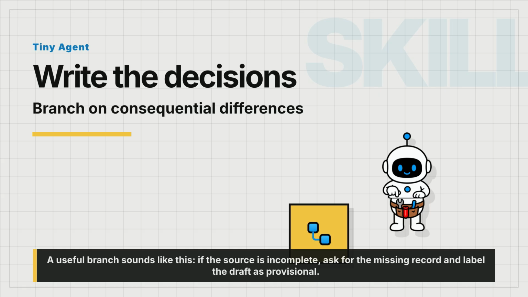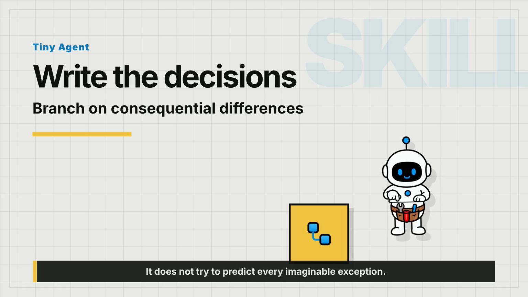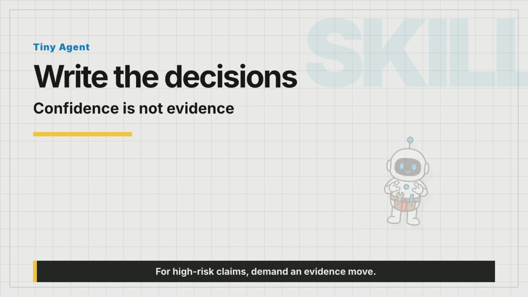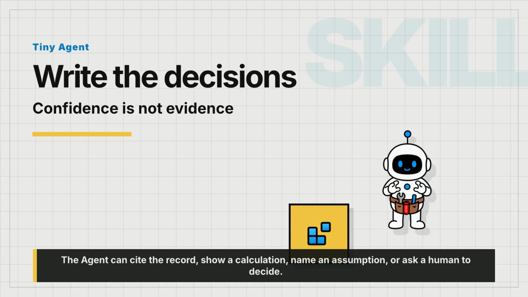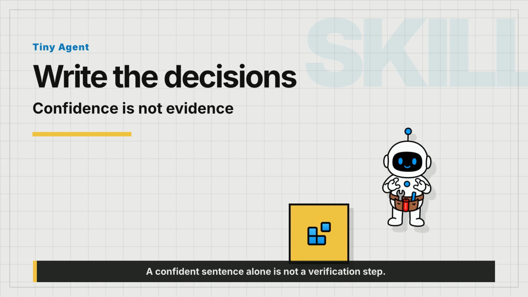A useful branch sounds like this: if the source is incomplete, ask for the missing record and label the draft as provisional. It does not try to predict every imaginable exception. For high-risk claims, demand and evidence move. The agent can cite the record, show a calculation, name an assumption, or ask a human to decide. A confident sentence alone is not a verification step.